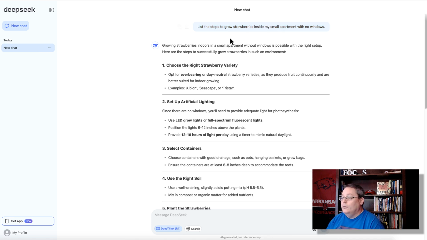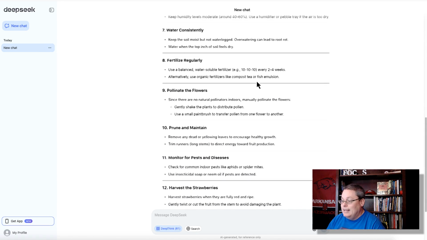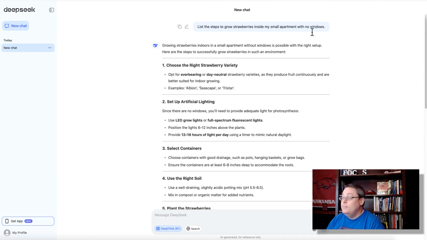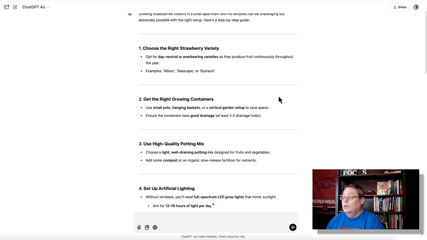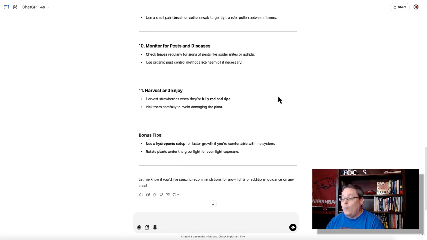So AI models do this. List the steps to grow strawberries inside my small apartment with no windows. It lists the 7, 8, 9, 10, 11, 12 steps plus some additional tips. This is DeepSeek. Take a real close look at ChatGPT. It then again gives me a list. It gives me the information required that I need to know to grow strawberries indoors. But is that what I want?